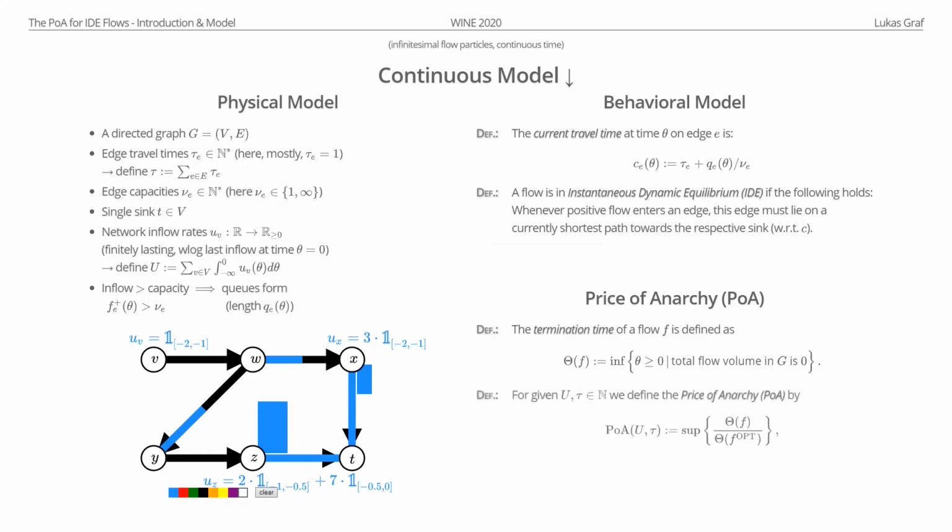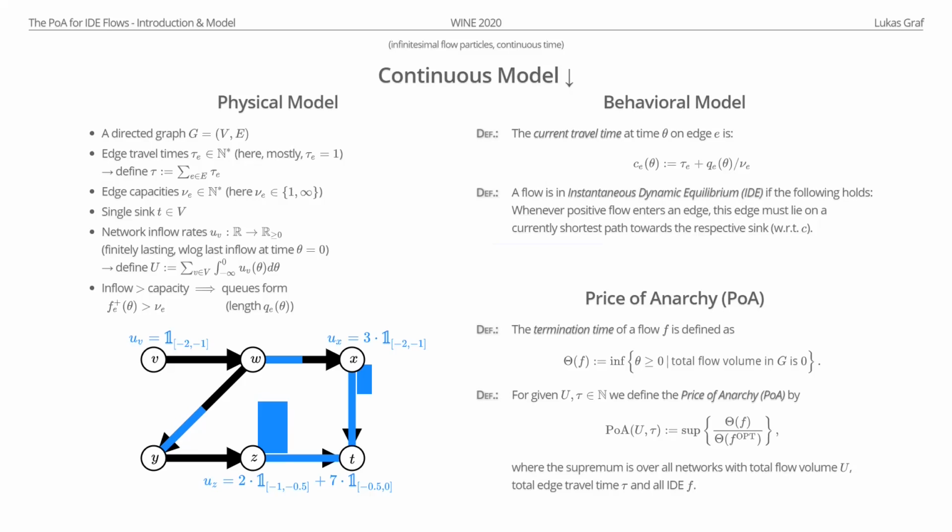Now we can define the price of anarchy, which will be parameterized by our two parameters u, the total flow volume, and tau, the sum of all edge travel times. The price of anarchy is the termination time of an IDE flow divided by the termination time of the optimal flow. And we take the supremum over all networks with total flow volume u and sum of edge travel times tau, and all the IDE flows in this network. This gives us an upper bound on how bad IDEs can be compared to the optimal flow.